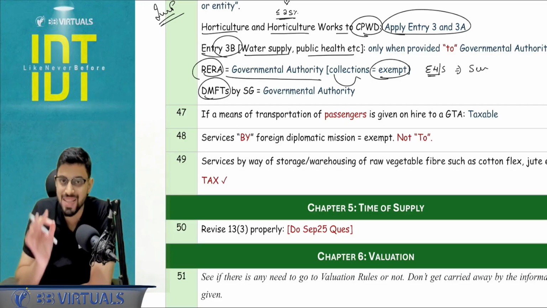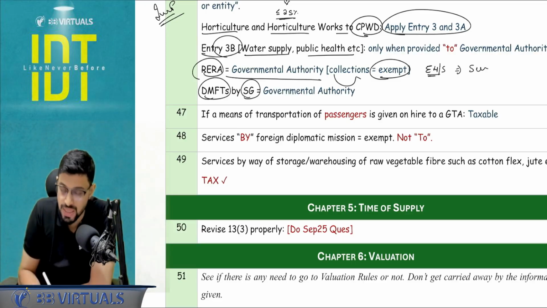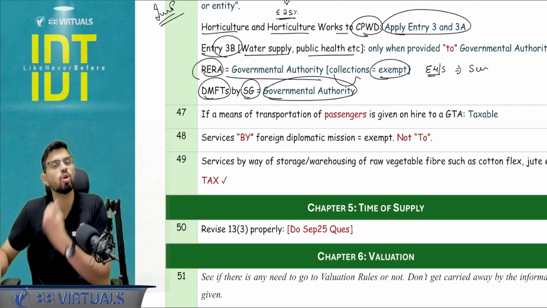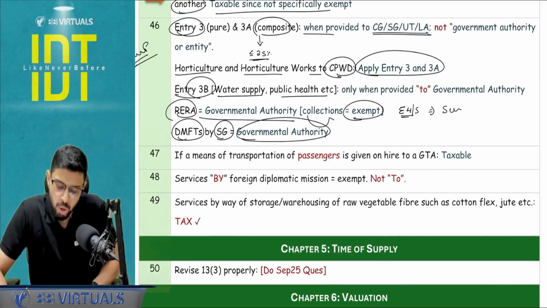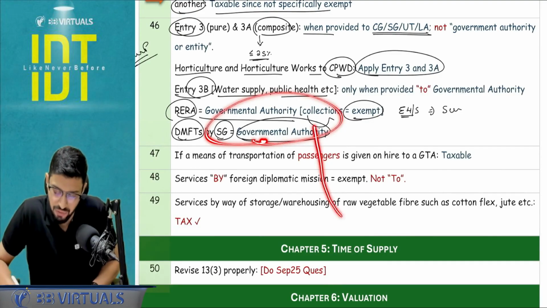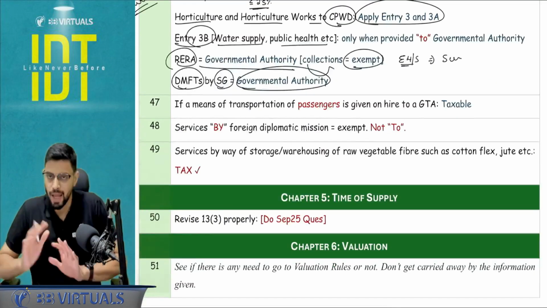And DMFTs, that is the District Mineral Foundation Trust, when they are established by state government, they are a governmental authority. They are also going to be enjoying the exemptions with respect to any collections, or maybe tomorrow they link this governmental authority clarification to entry number 3B. I hope this is clear.